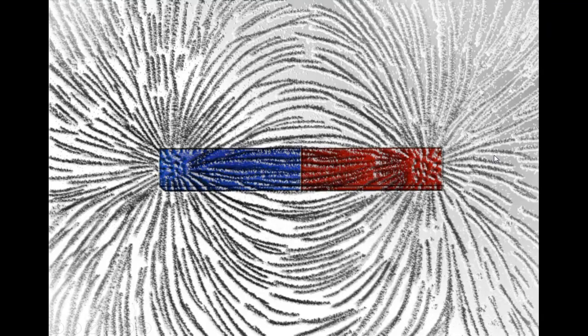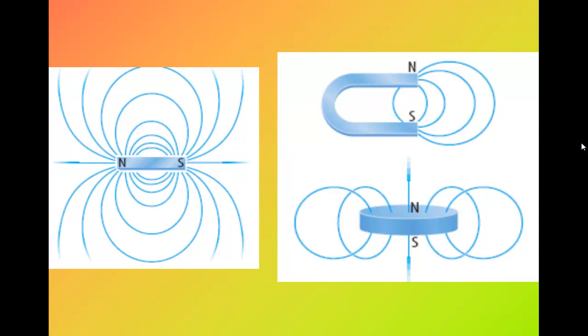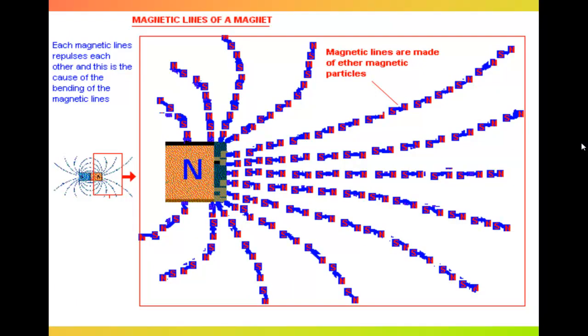All of this we call the magnetic field. Did you see this line? This means that the magnetic force appears in this area. So the magnetic lines repel each other, and this is the cause of the bending of the magnetic lines. Magnetic lines are made of either magnetic particles. Did you see here? They are unlike poles, so they attract each other.